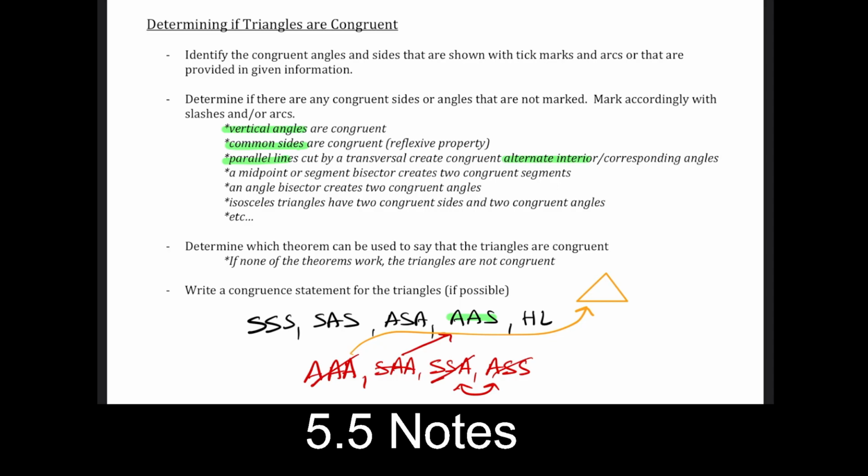And here's my other equilateral triangle, which is also beautiful. Don't say a word about it. And all the angles in that one are also 60, right? Are those triangles the same? Absolutely not. This one is much bigger than the smaller one. These are not the same triangle. So this is just a quick example of showing why angle, angle, angle does not work. And so we're going to stick to these five right here. Those are the ones that we want to be using.